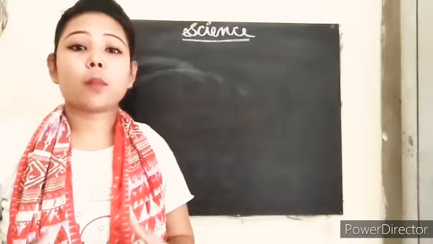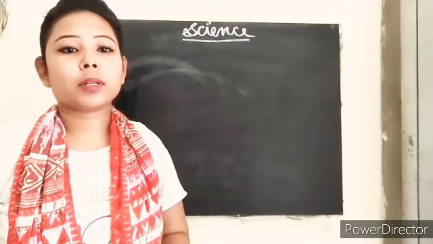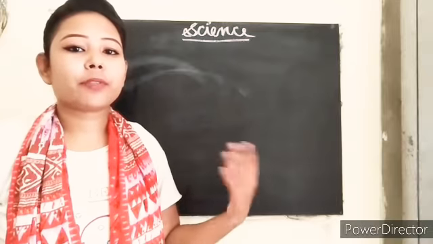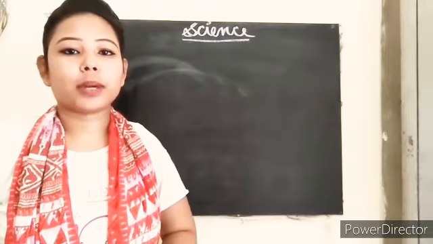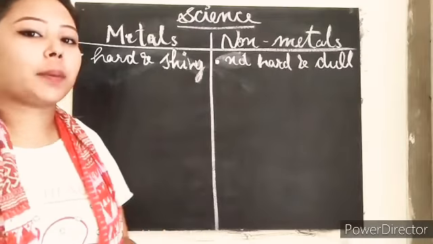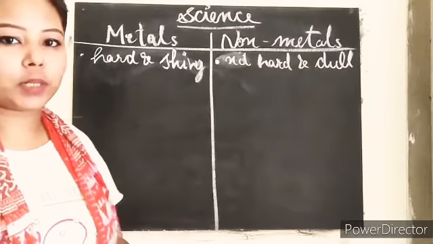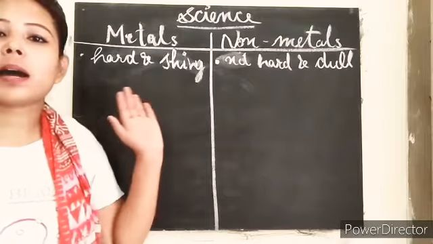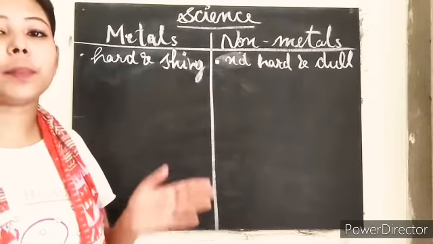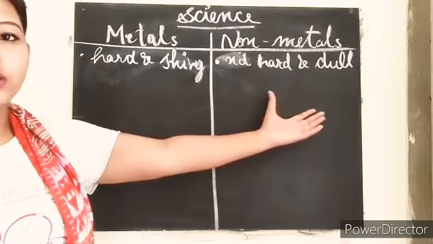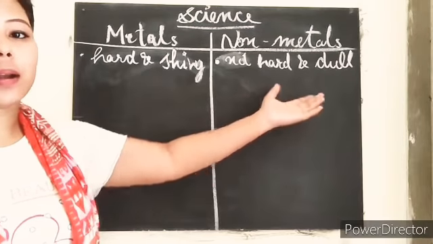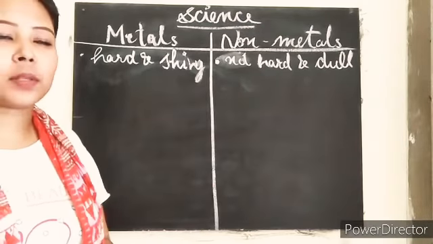So let's see how much you can know about the metals and the non-metals by the differences between both. Okay. So let's see what can be the differences between both the terms. Okay, so first of all we have metals. They are mostly hard and shiny in appearance, and if we talk about the non-metals, they are not so hard and they are dull in appearance.